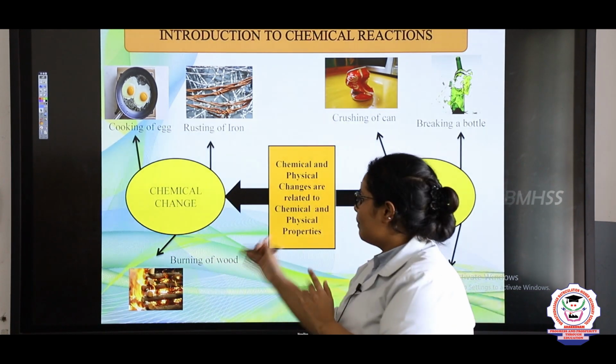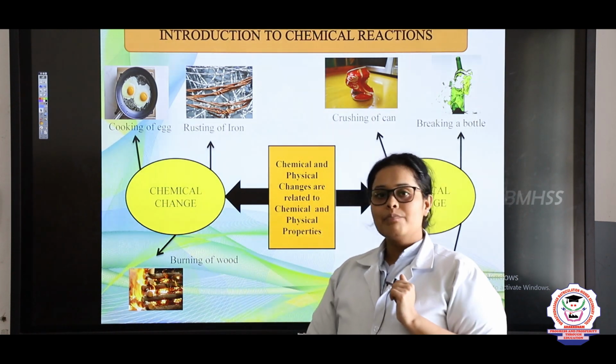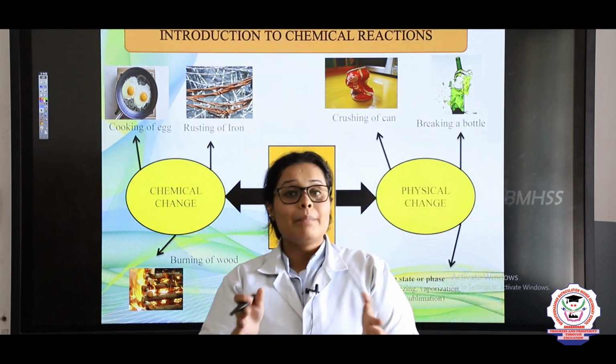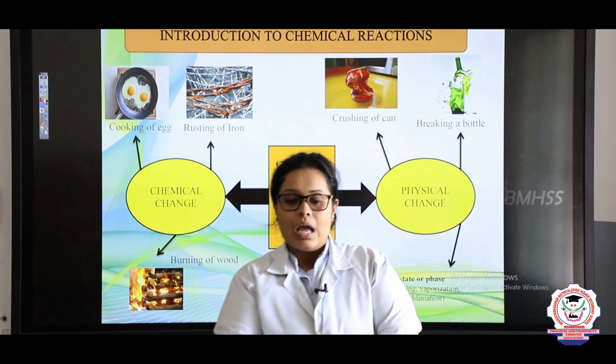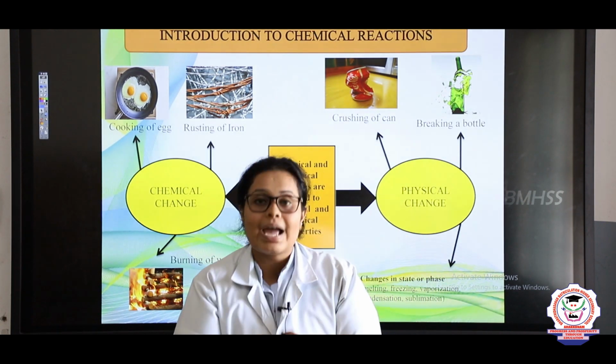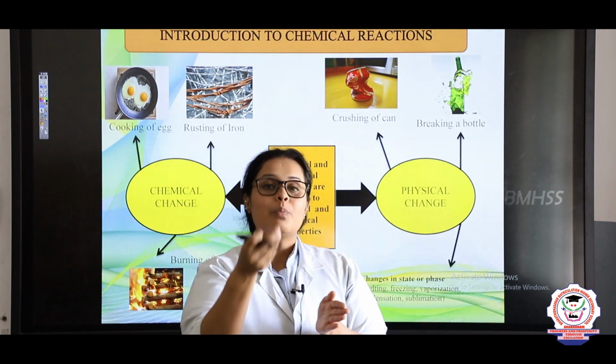Now let's come to chemical change. Here you have seen three diagrams, right? First, I will tell you what a chemical change is. A chemical change is a change where the initial reactant changes entirely to form a new product.